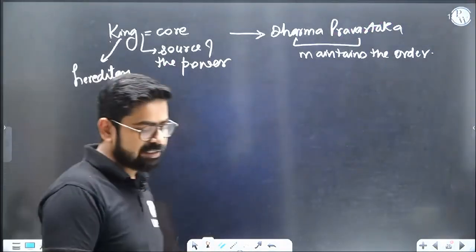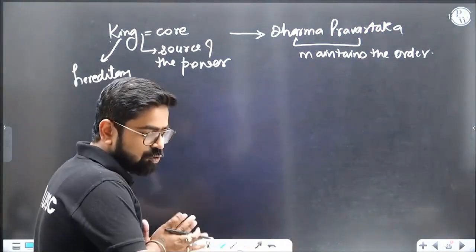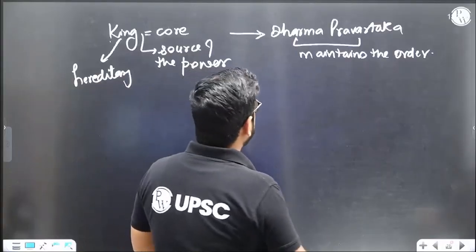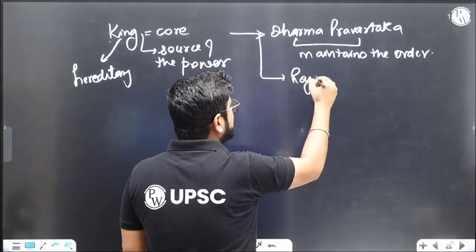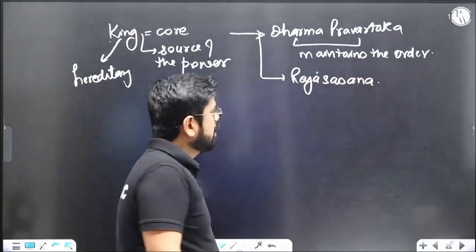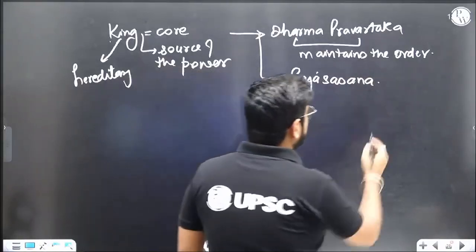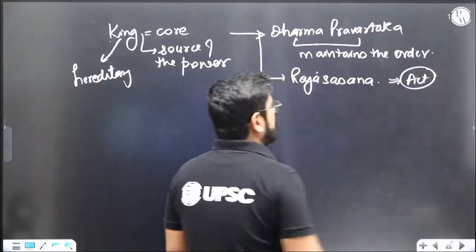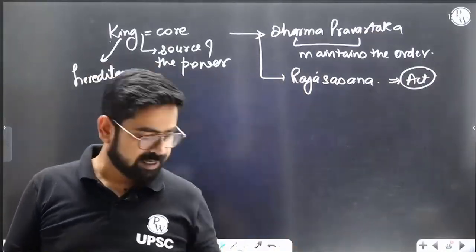So yeah, Dharma Pravartaka. He's called Dharma Pravartaka, somebody who maintains the social order, right? Who gives Raj Sasan, and who gives all the royal orders. So basically, in today's world, you will call this what? Act, or not bills, but act. Right? And this is the law. This is the act which has to be implemented.